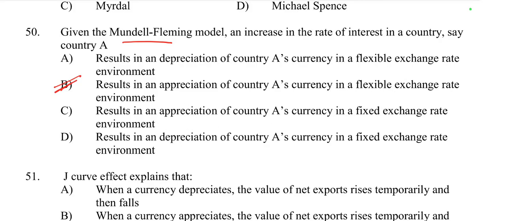So option B is right, because under a flexible exchange rate regime, an increase in the domestic interest rate in country A makes domestic assets more attractive to foreign investors. This leads to an increase in demand for country A's currency, causing its value to appreciate.